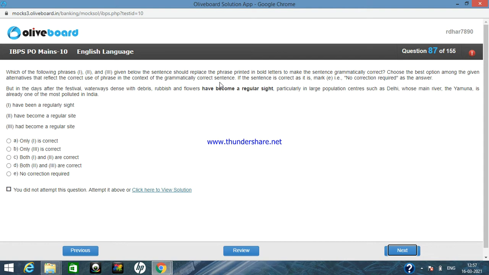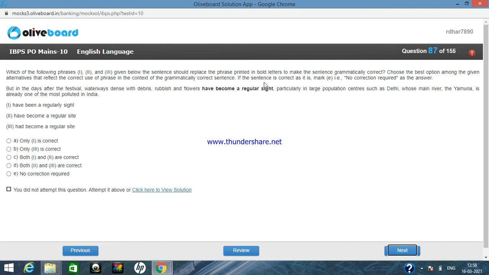Regular is also true, but here it is sight. Now if we go through the options, have been a regularly sight: regularly will not be there because sight is a noun and regularly has ly at the end, which means it is an adverb. So this is not true, and option 1 does not make any sense. Now have become a regular sight. Here it is given SIGHT and here it is given SITE. Now we have to understand the difference between SIGHT and SITE. SIGHT means managing to see or observe something.